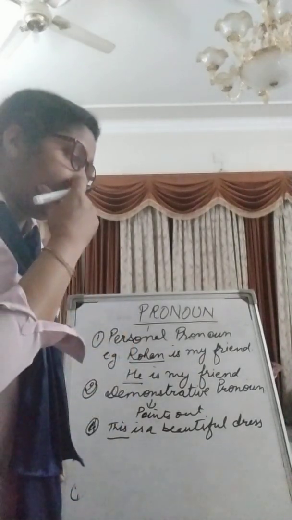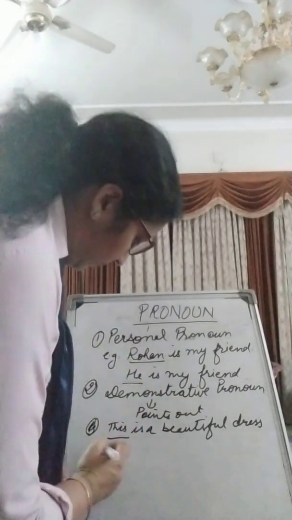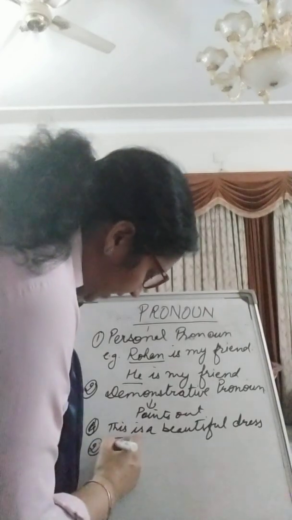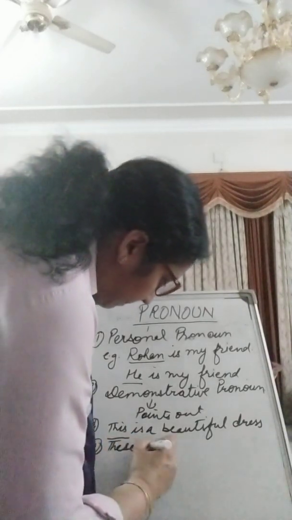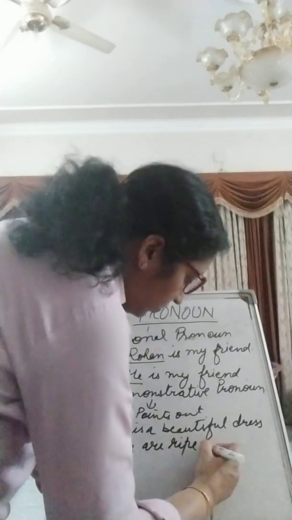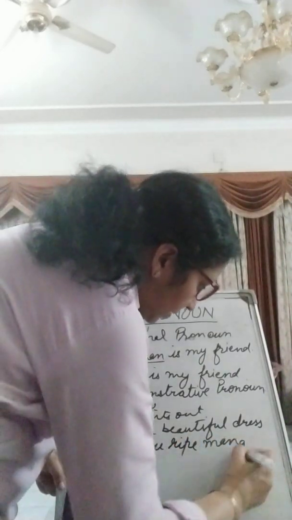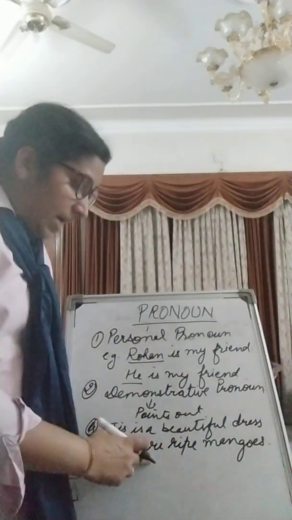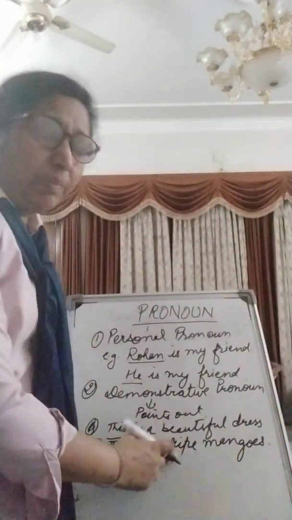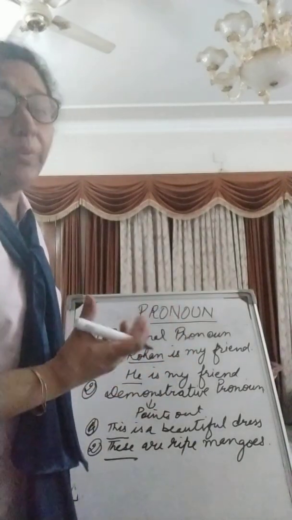Now let us take one more example. These are ripe mangoes. Ripe means पके हुए.